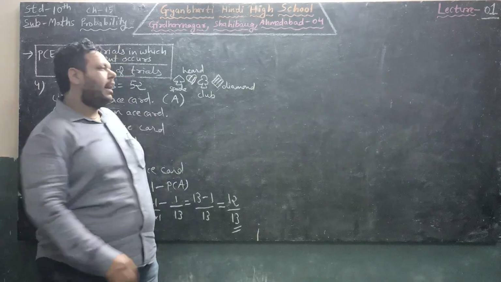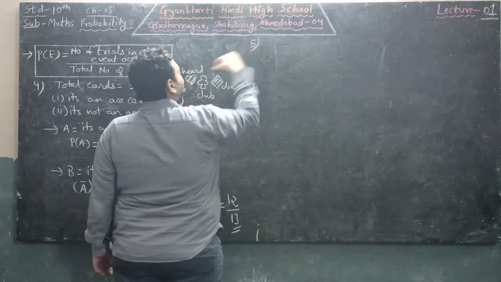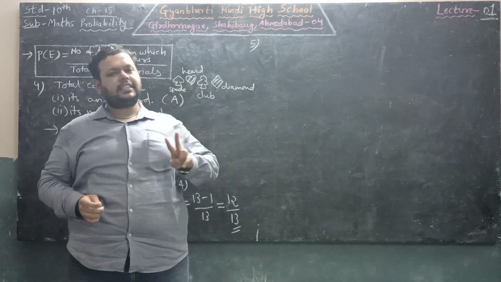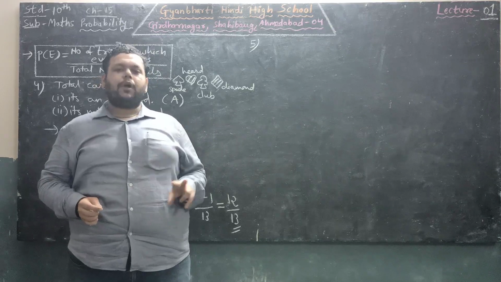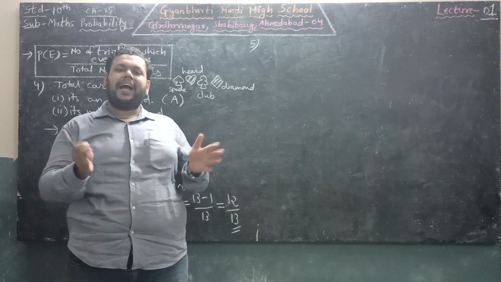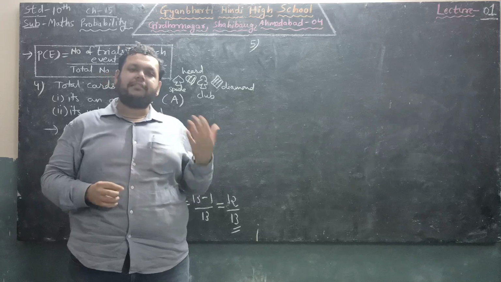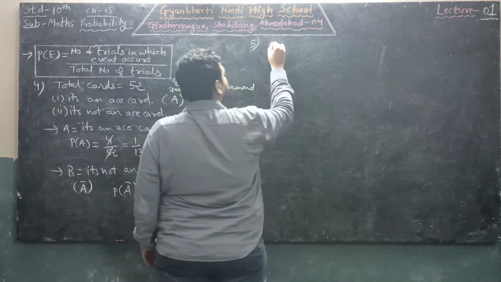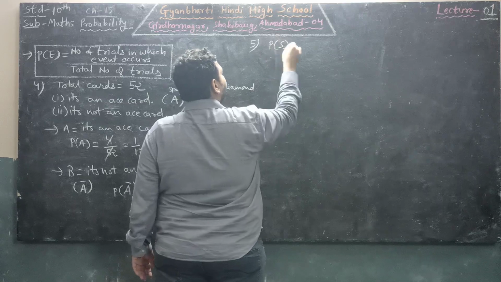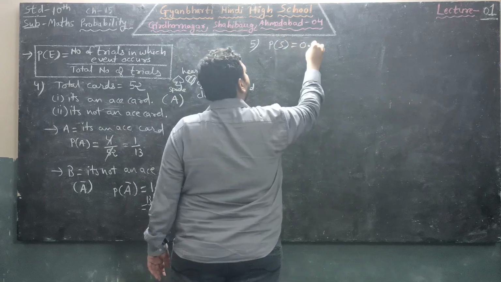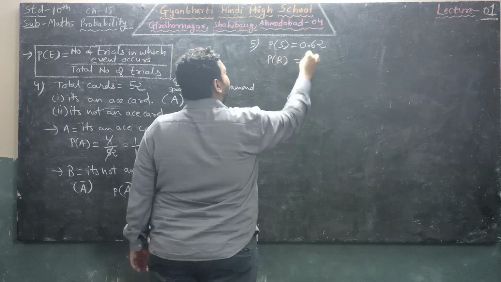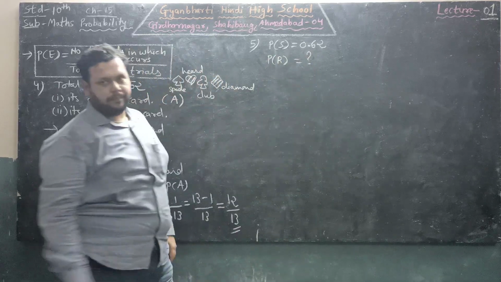Next question number 5. There are two players of tennis. One is Sangeeta and another is Reshma. The probability that if match occurs between them and Sangeeta wins is 0.62. So let us take probability that Sangeeta wins is 0.62. Find the probability that Reshma wins the game.